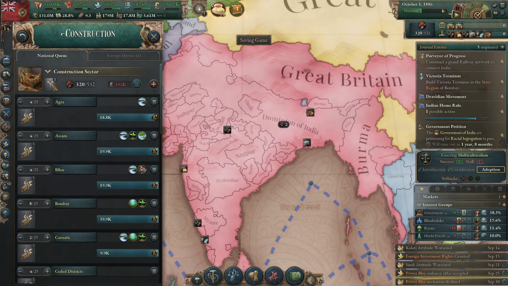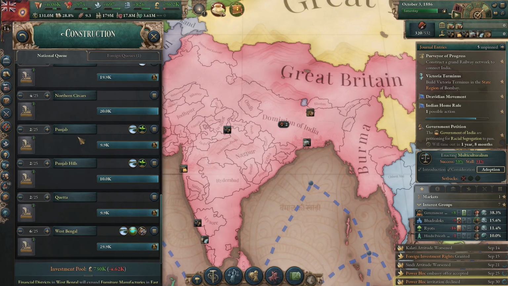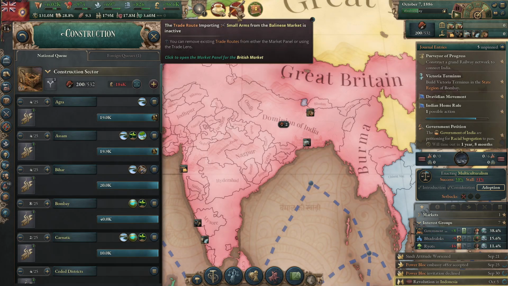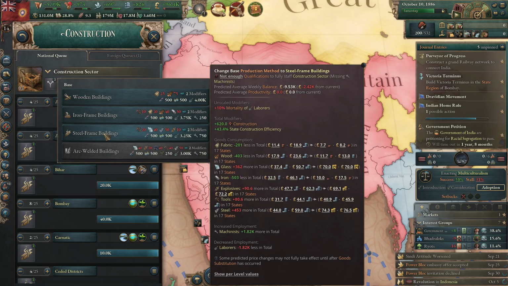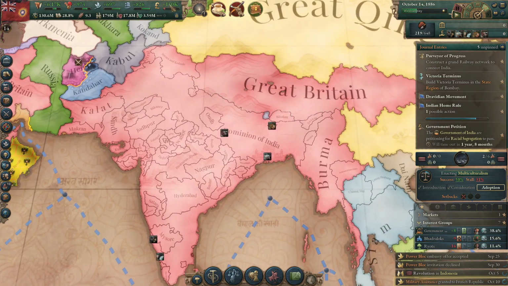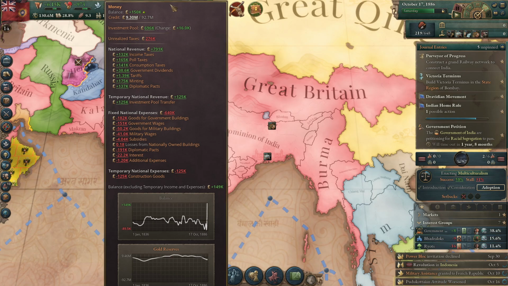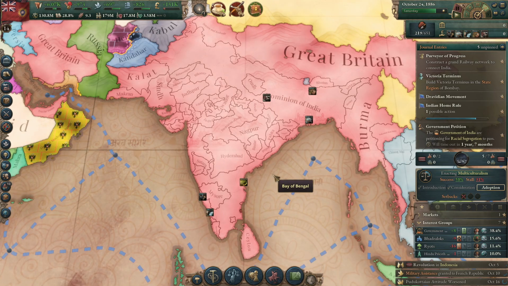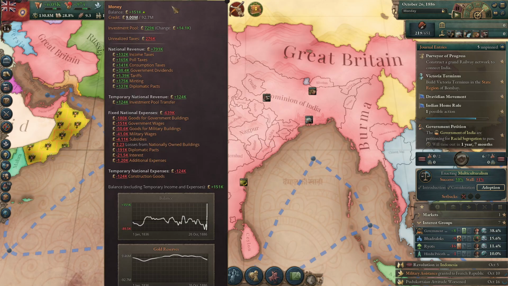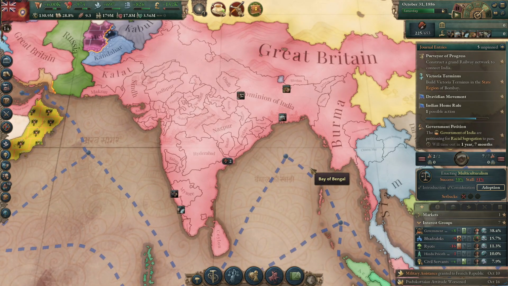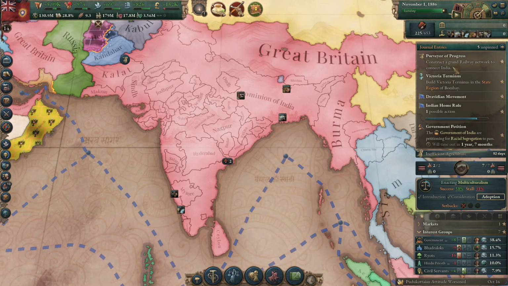Alright, so our construction sector... switch the rest of these over to steel frame. I think we've got the ability to at this point. I'm going to leave my government construction line fallow for the moment while I eat into this interest. This is not going to last that long, but hopefully we'll be able to get down to a nice even zero, and that'll make me feel a lot better about continuing to build up. Plus, my economy is massive.